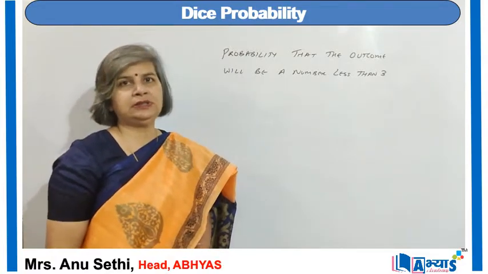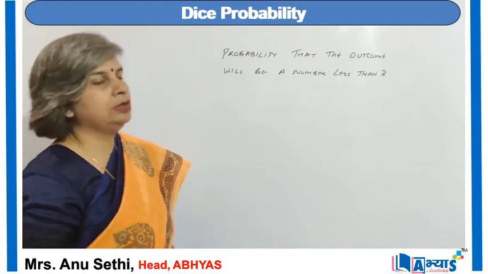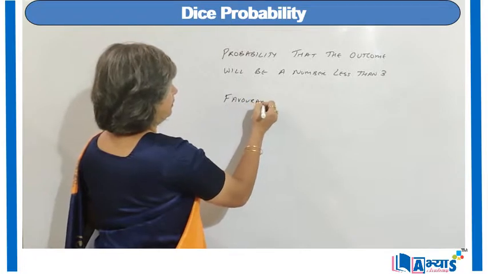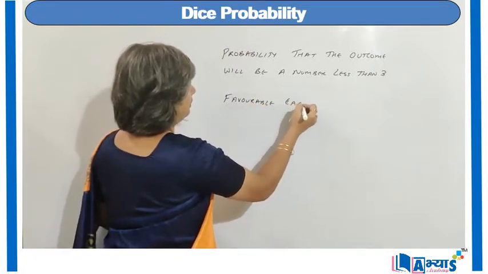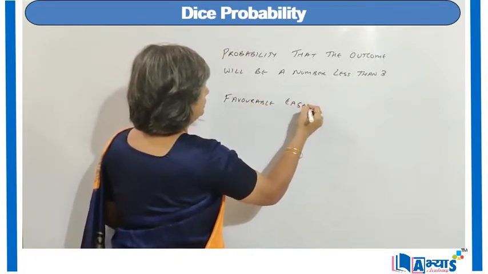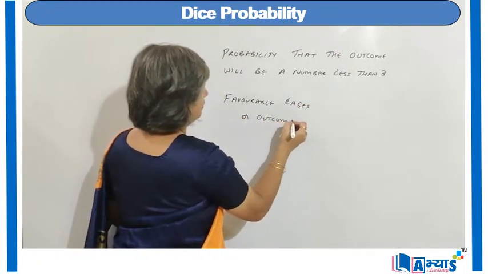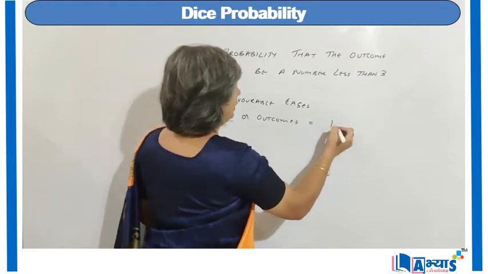Now the condition is that the number should be less than 3, so the favorable cases or outcomes will be 1 and 2.